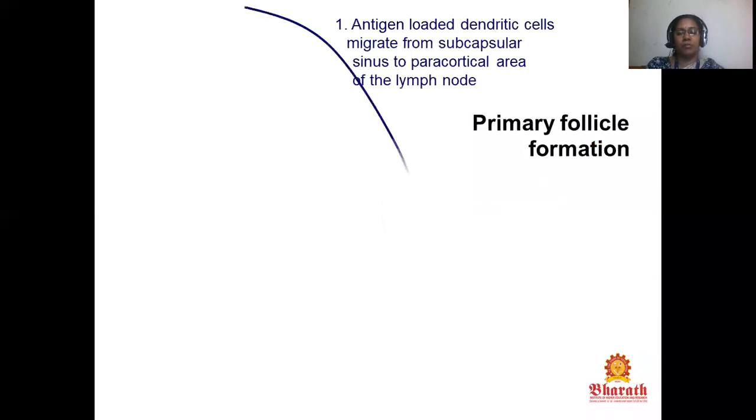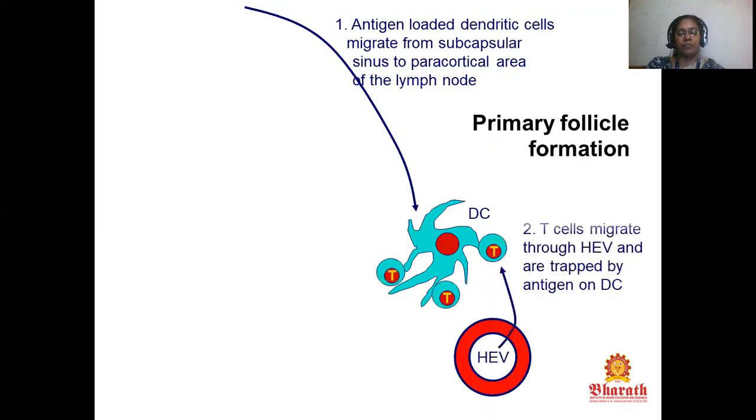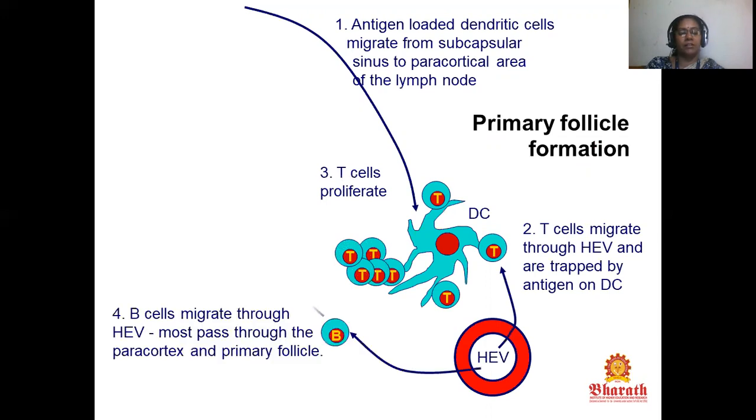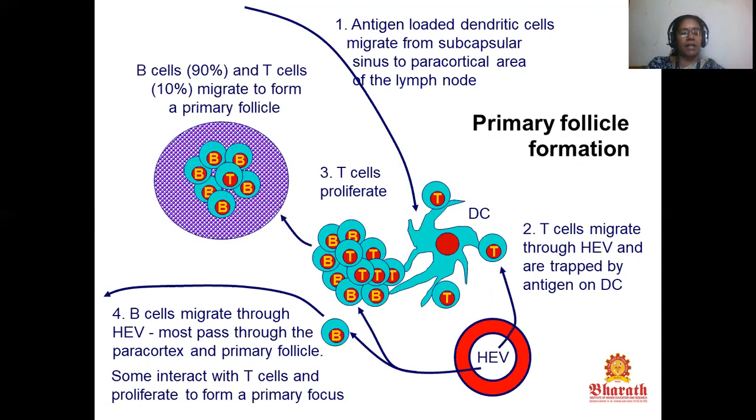It is a primary follicle formation. The antigen-loaded dendritic cells migrate from the subcapsular sinus to the paracortical area of the lymph node, and the T cells migrate through the HEV and are trapped by the antigen and DC. The T cells proliferate, and B cells migrate through the HEV. Some interact with the T cells and proliferate to form a primary focus, and B cells 90% and T cells 10% migrate to form a primary follicle.